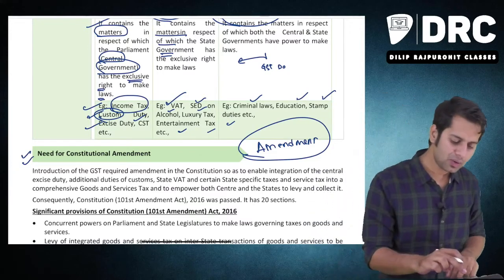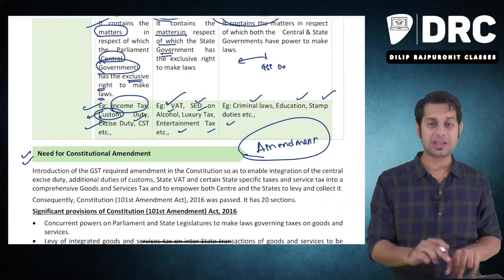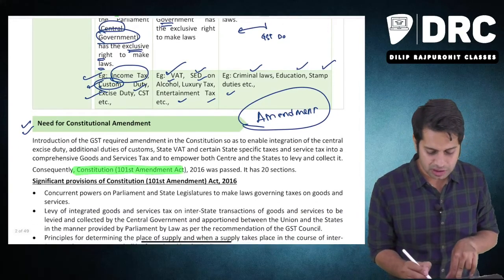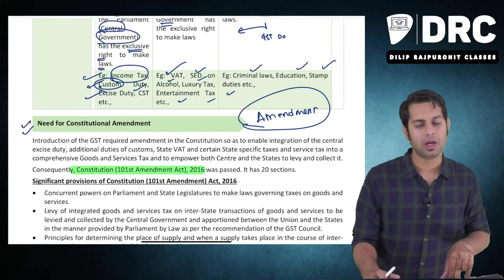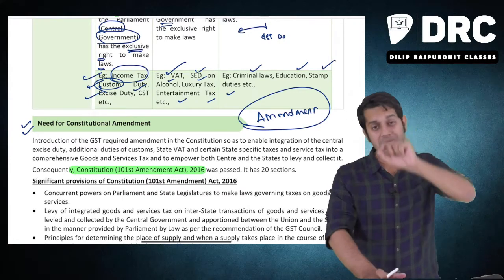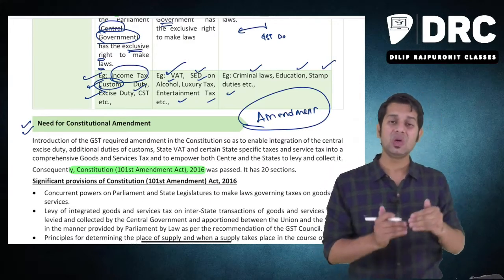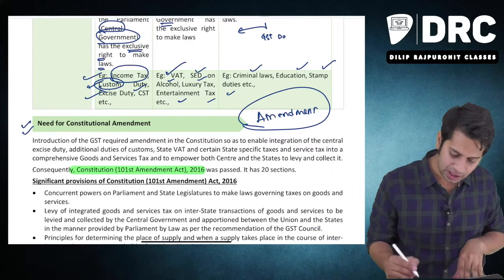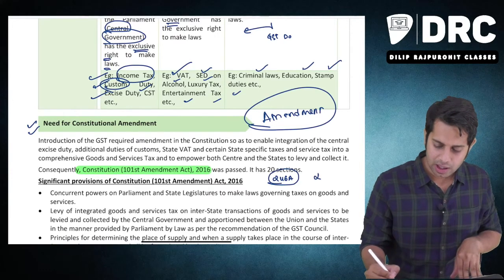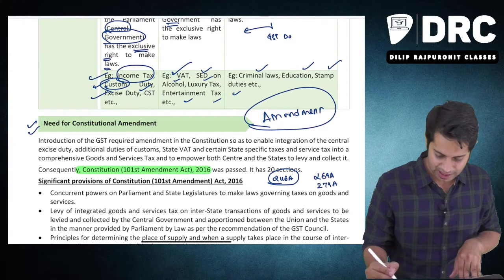So this amendment was made in our constitution with what, sir? This amendment was made with the Constitutional 101st Amendment Act 2016. The Constitutional 101st Amendment Act 2016 was passed. With this amendment, they introduced a few articles. They introduced Article 246A. They introduced Article 269A. They introduced Article 279, etc., etc.